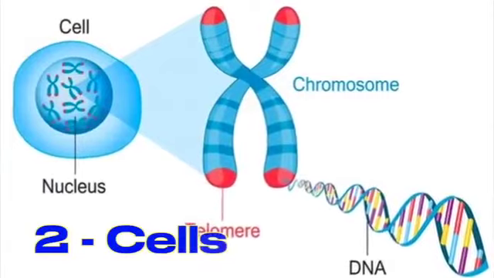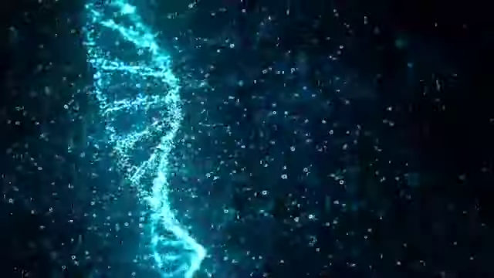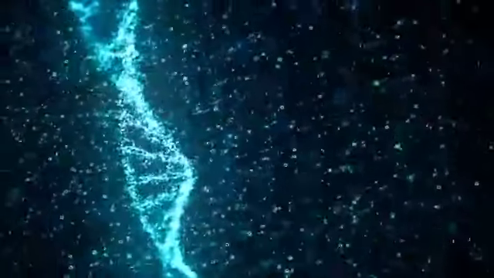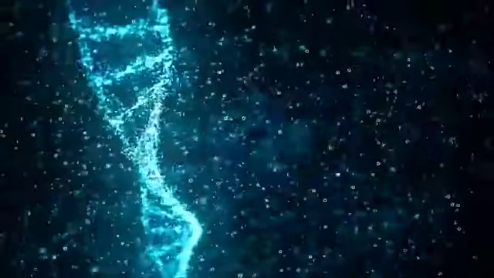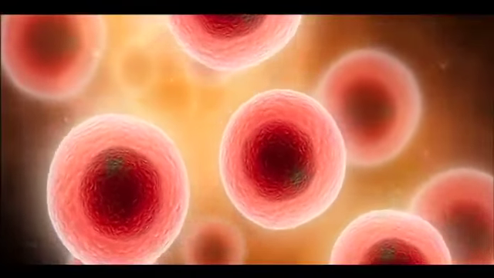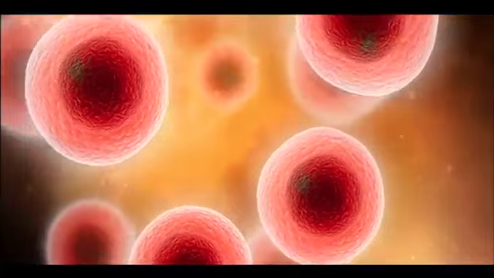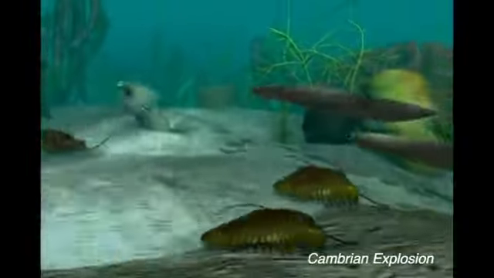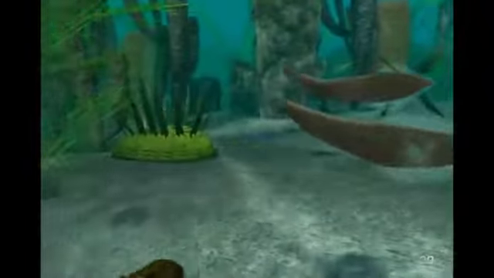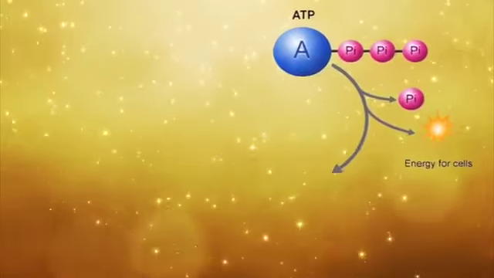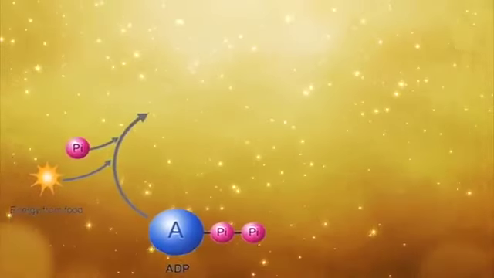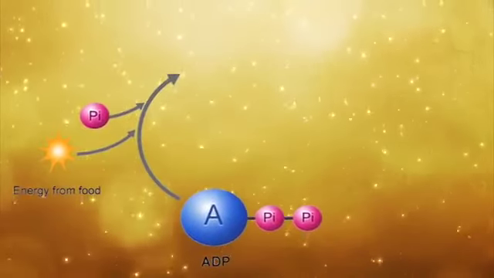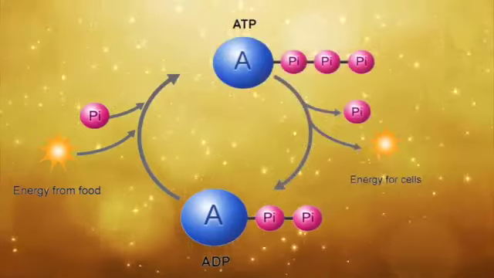2. Cells. DNA is the directions that assemble lifeless atoms into a living cell. The first life forms have only one single cell. Over time, various creatures with many cells, called multicellular, evolve. All cells need energy. All known life forms use the same type of molecule as a fuel source.